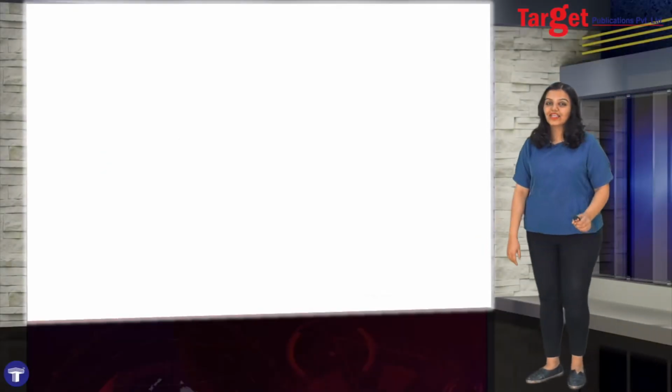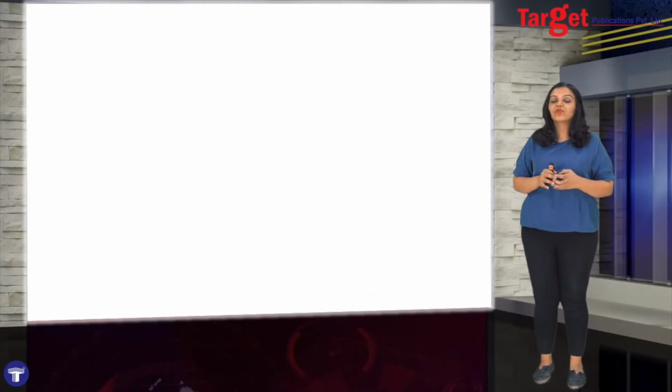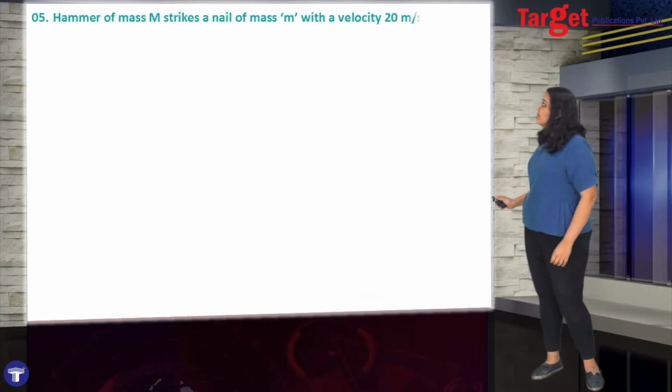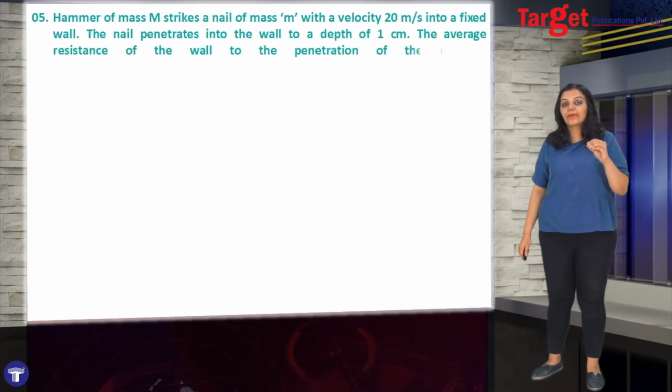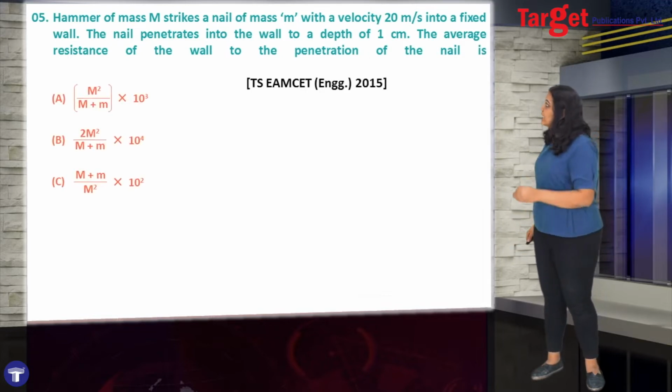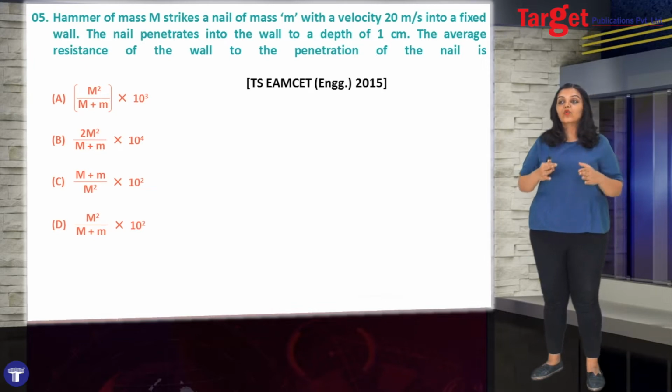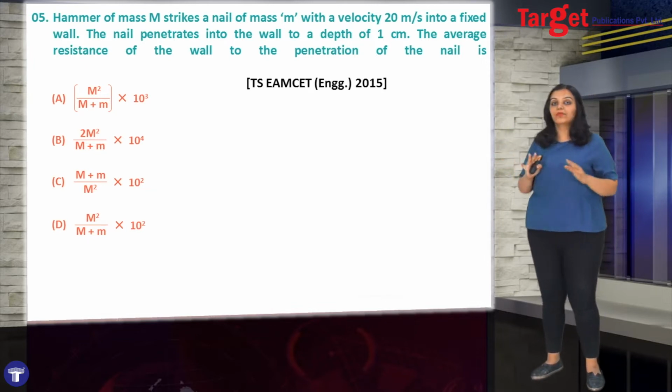Hi guys, we're back with example number 5 in our chapter Work, Power and Energy. Let's take a look at what the problem says. The problem says that there is a hammer of mass capital M striking a nail of mass small m, and this nail is going inside the wall with a velocity of 20 meter per second.